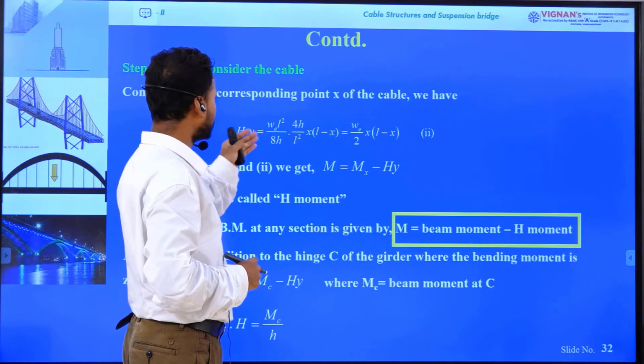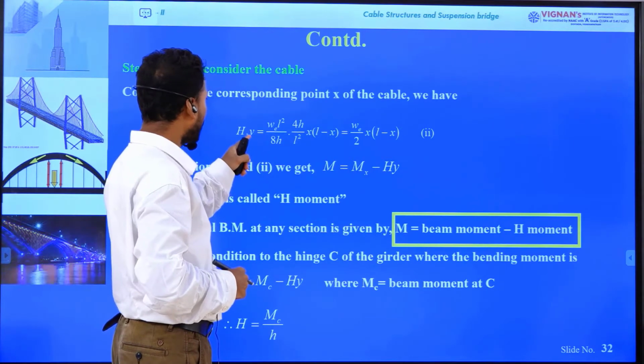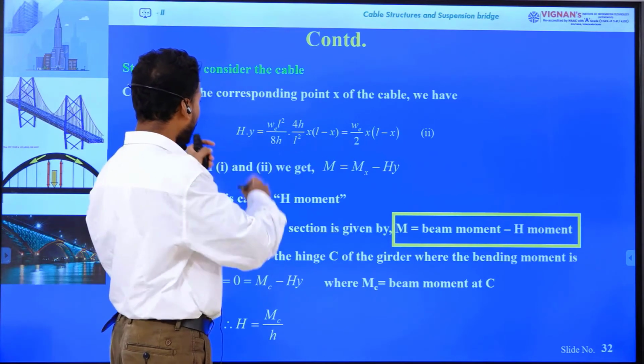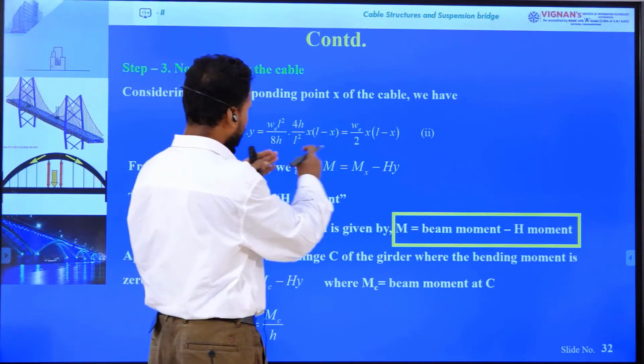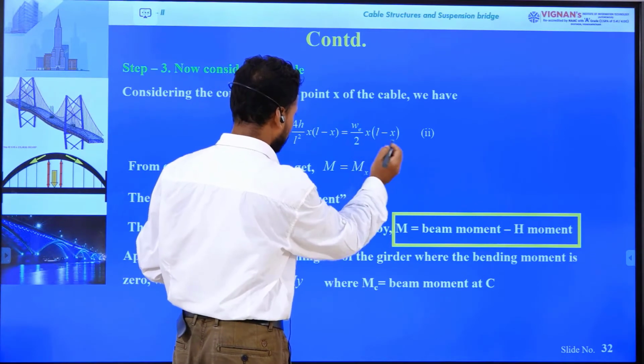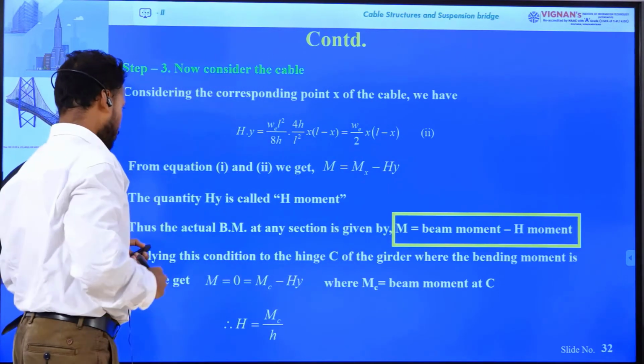What is the value of H? WL square by 8h. What is the value of y? 4h by L square, x into (L minus x). So Hy equals, we can write, W by 2 x into (L minus x). This is equation 2, okay?